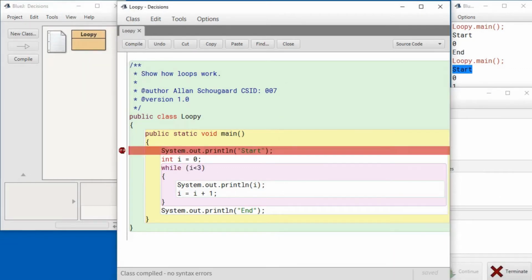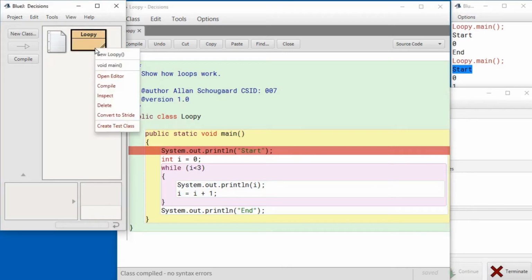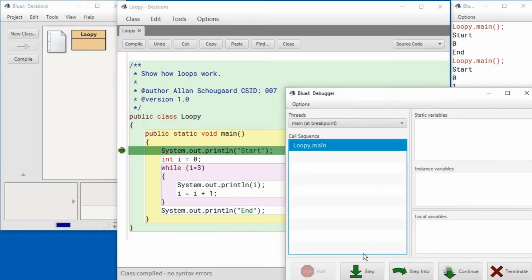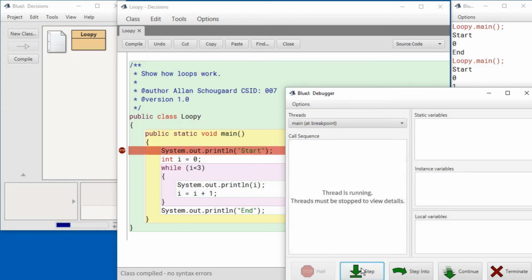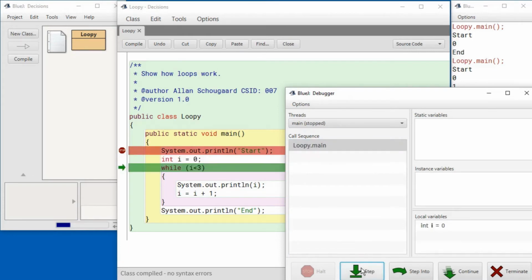Put a breakpoint right here and run the program. Here's where I is introduced and set to 0. And since I is less than 3, we're going to go into the while loop just as if it was an if statement. It's going to print out the first line, or the first value. It's going to increase I with 1, and then go back to the while statement and evaluate the condition again.